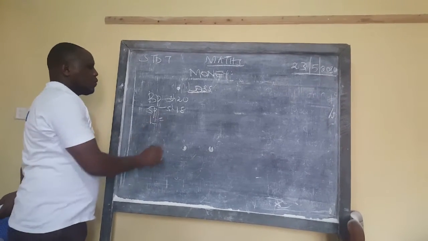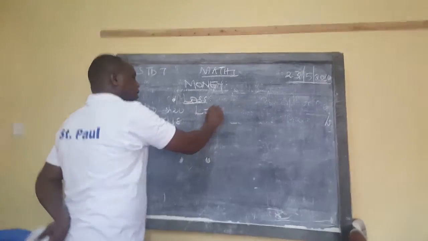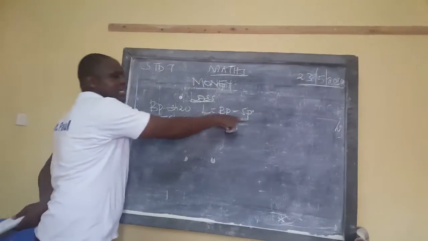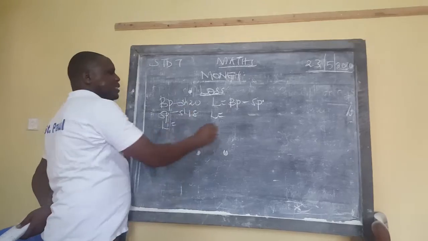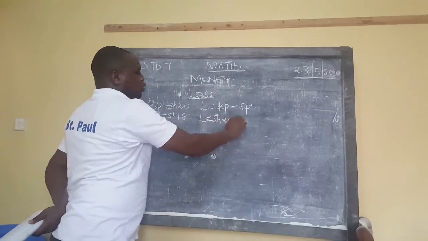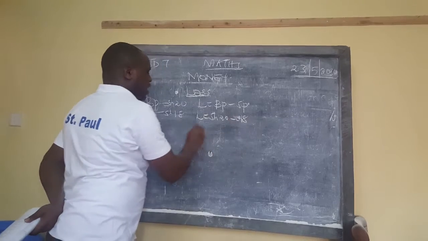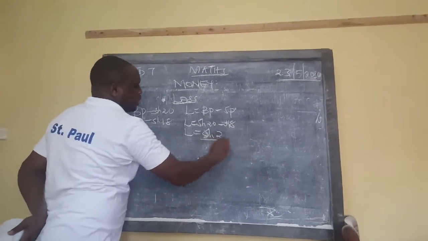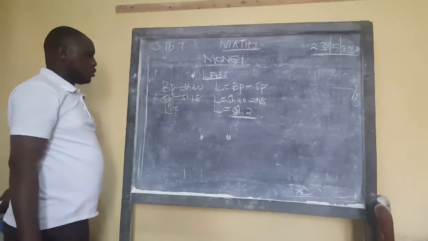So what is the loss? How do you calculate loss? Loss is gotten by the buying price minus selling price, because the buying price is bigger than the selling price. So the loss is equal to, the buying price is 20 shillings, subtract the selling price, which is 18 shillings. And so the loss is equal to 2 shillings. You made a loss of 2 shillings. That's how you get a loss.